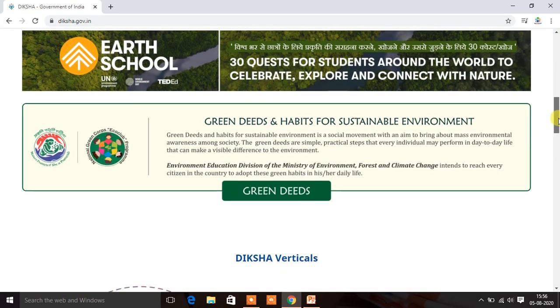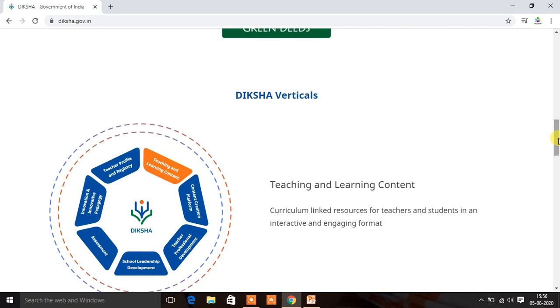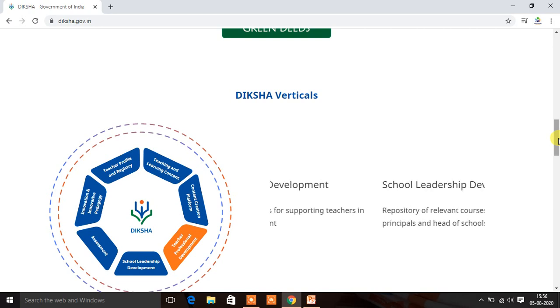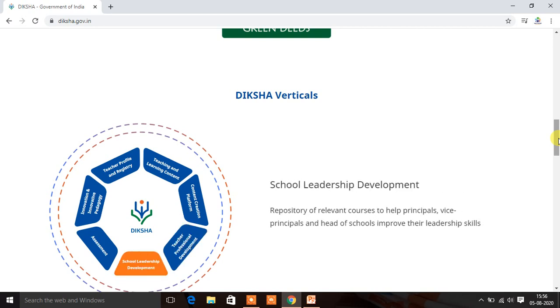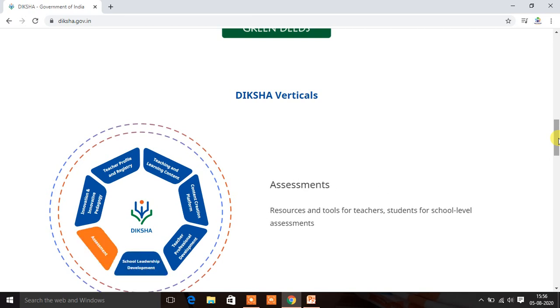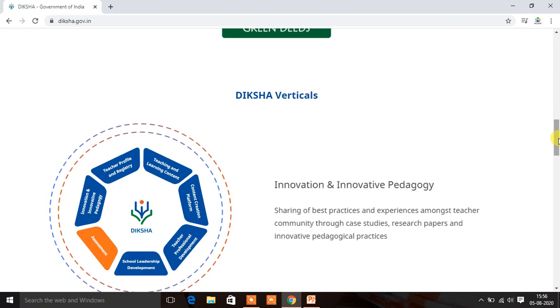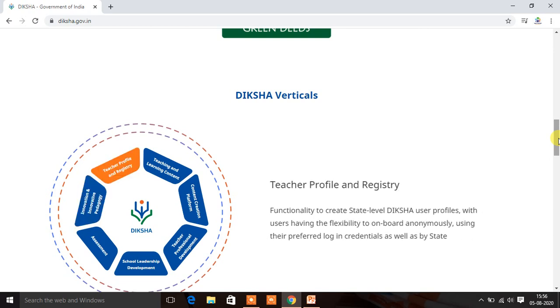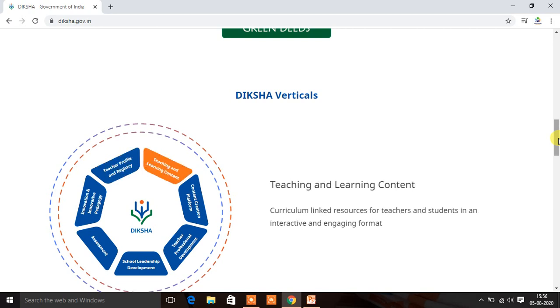And if I come to the next part, that is the Diksha verticals, you can see it contains the content creation platform, teacher professional development, school leadership development, assessment, innovation and innovative pedagogy, and the next one, teacher profile and registry, and teaching and learning content.